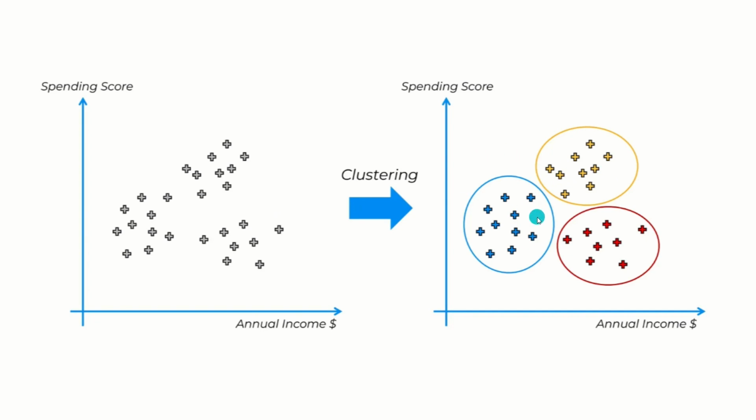Then you can dig deeper and understand why this group might be emerging, what this might mean in a business sense, in the spending sense, in the customer sense, and understand how to best service these customers, what kind of promotions to send to one group versus another, what kind of reminders or offers to create for these different customers, and how to best use this information in your business.